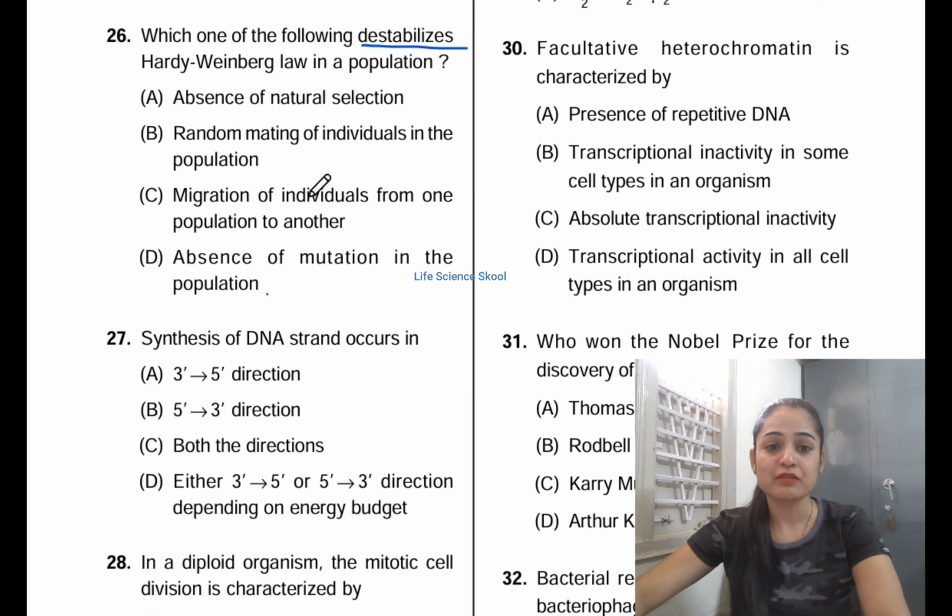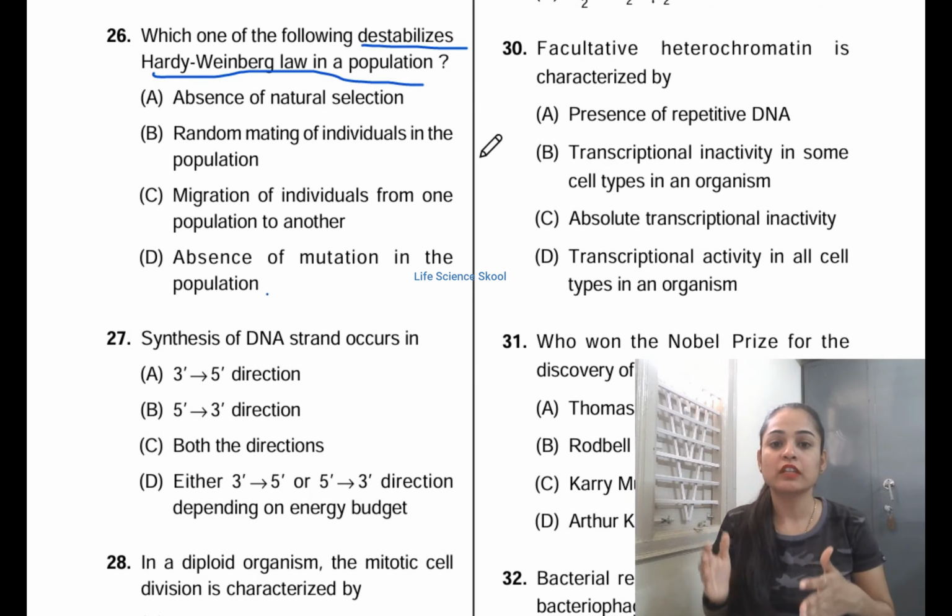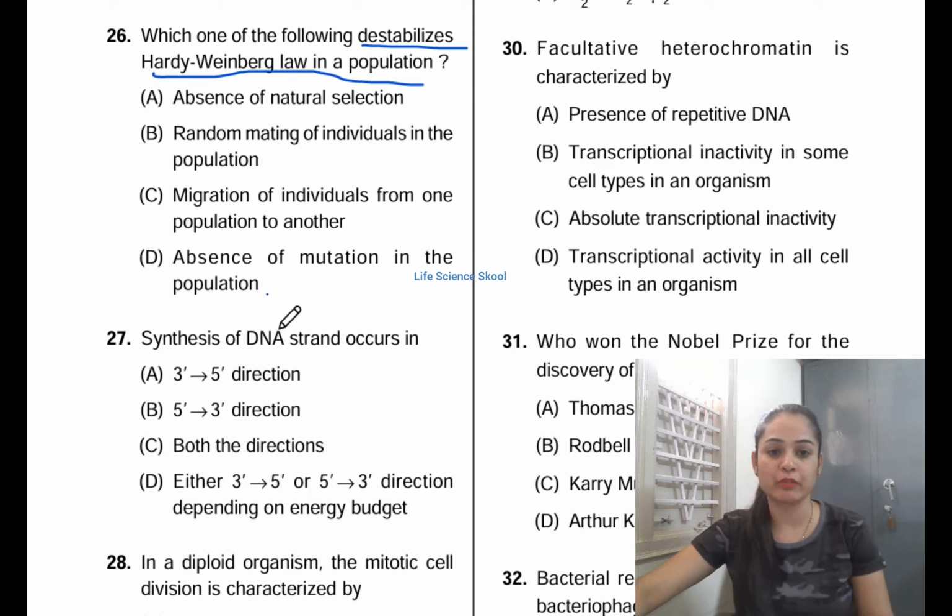To answer this, first we will know what is Hardy-Weinberg law. I will give the definition now. Hardy-Weinberg law states that in a large random mating population, the genotype and allelic frequency remain constant from one generation to another generation in the absence of any evolutionary influences. This is the definition of the Hardy-Weinberg equilibrium.